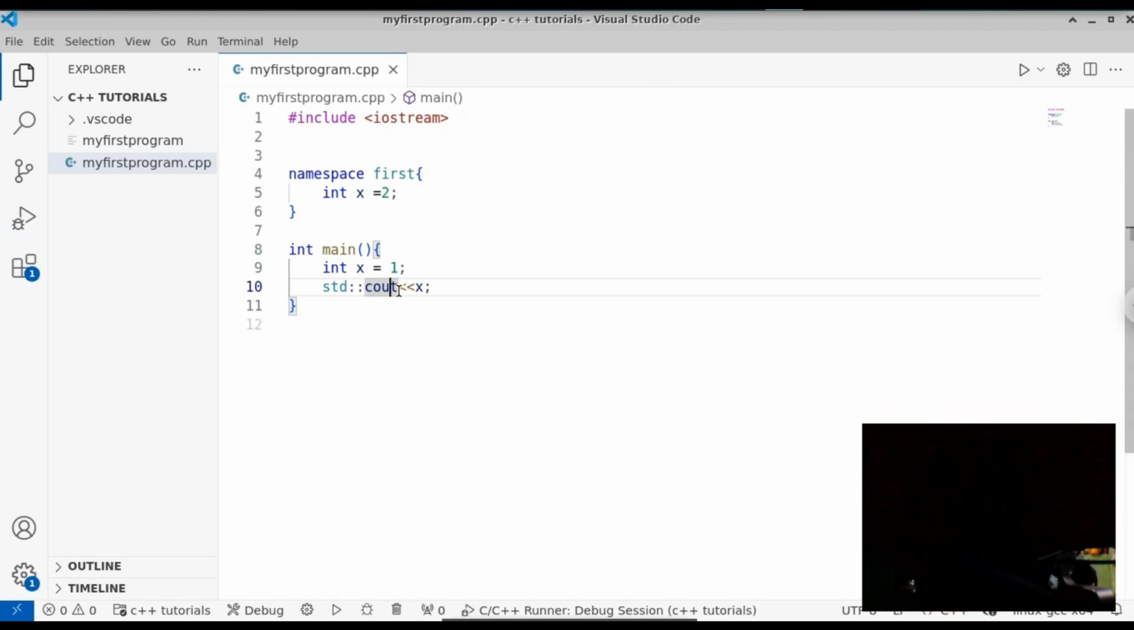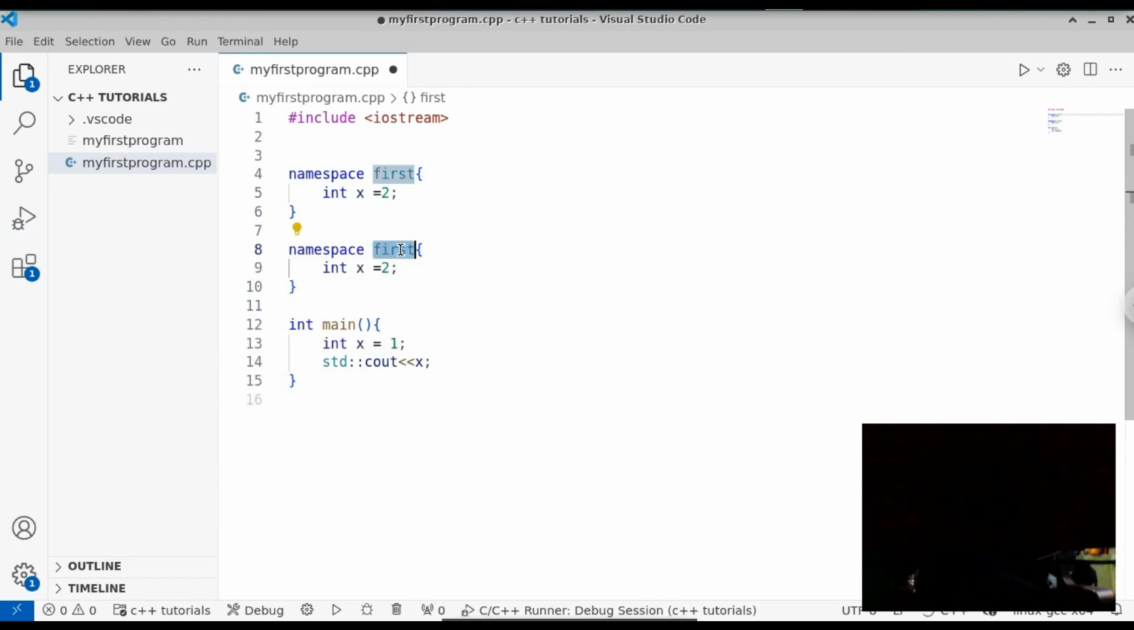So if you want to use the first namespace, you will have to prefix it. If you want to get the int x equal to 2, you will have to prefix it with the namespace name. Before that, let's create two namespaces now. I'm gonna name this namespace second. So we have these two namespaces, and let's give a new value to the second namespace, int x equal to 3. If you want to access this int x equal to 2, you will have to prefix it with first.